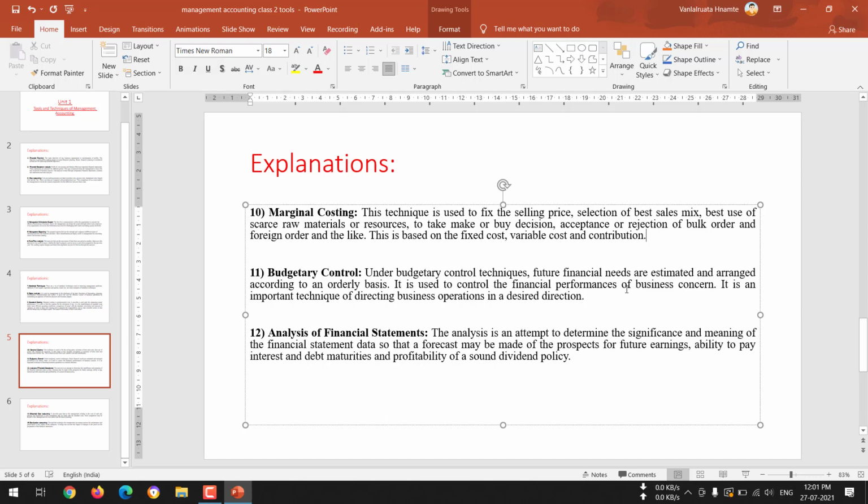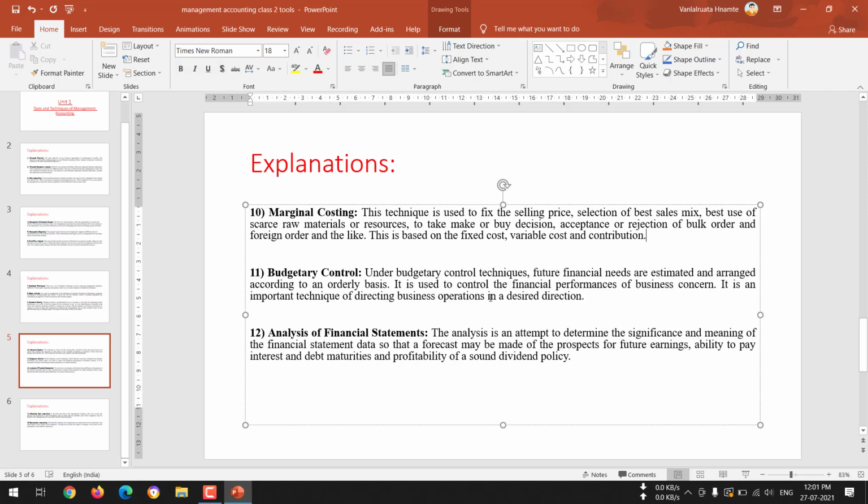So those things have to be considered in budgetary control. And if there is any kind of difference between the estimated figures and the financial performance in the future, then proper decisions can be taken with the help of budgetary control.